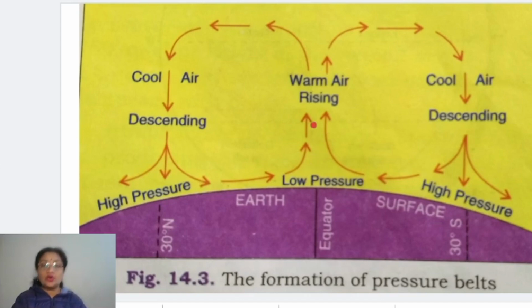Now all these pressure belts are actually responsible for the movement of winds over the entire earth, especially a type of wind which is called the permanent winds. Now this is about all the pressure belts, children. We are going to discuss these winds in the next video. Clear? But before that, I must tell you one very important topic related to this.